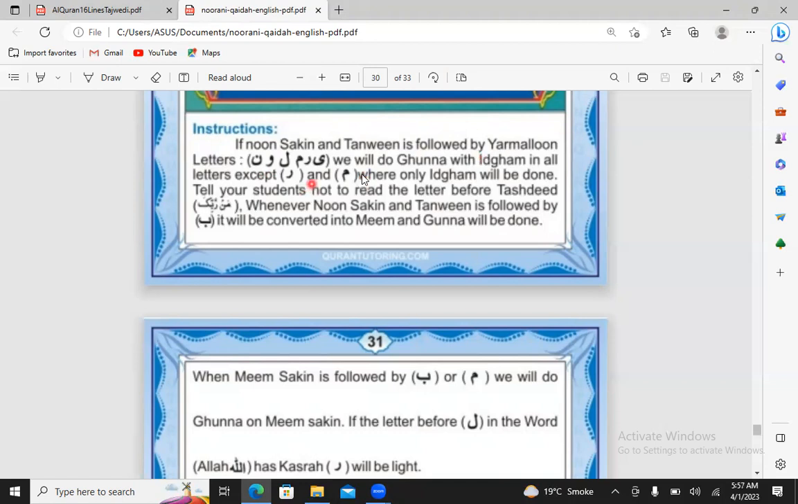letters, we will do ghunna with idgham in all these letters except ra and mim, where only idgham will be done. So in the ra and the mim only idgham will be done, and in the ya, lam, waw, noon we will do ghunna also and idgham also. Idgham means to click the letters, I mean implode the letters. You can say diphthong. Okay, diphthong.